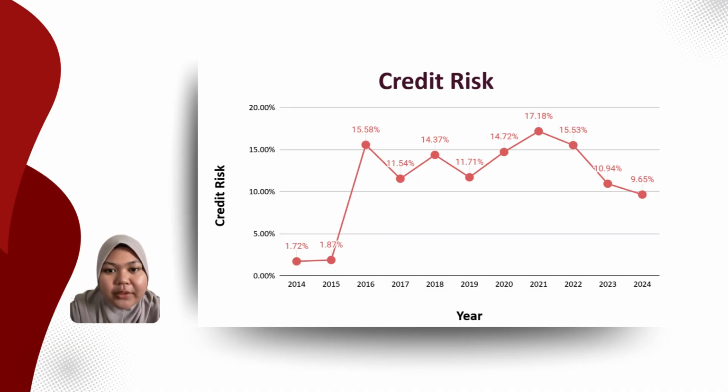The onset of the pandemic era triggered a massive surge. This led us to a 10-year peak of 17.18% in 2021, representing our highest exposure in a decade. However, the most important takeaway today is our recent progress, which is that over the last 3 years, we have achieved a consistent downward trend, successfully reducing risk to 9.65% as of 2024. This trajectory suggests that while we remain cautious, our current mitigation strategies are effectively stabilizing the portfolio.